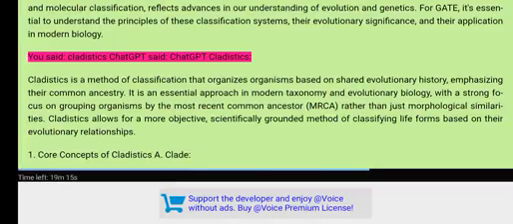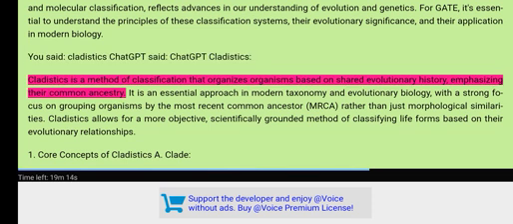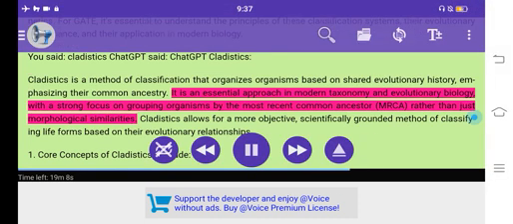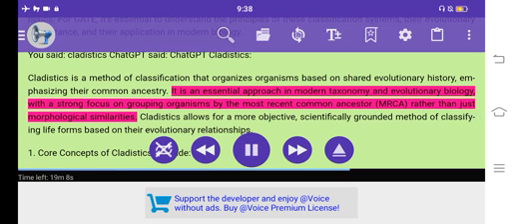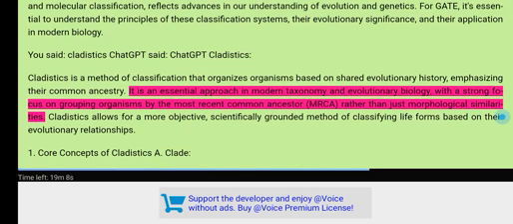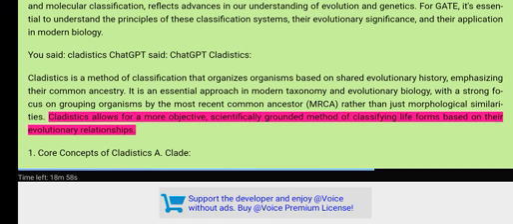Cladistics. Cladistics is a method of classification that organizes organisms based on shared evolutionary history, emphasizing their common ancestry. It is an essential approach in modern taxonomy and evolutionary biology, with a strong focus on grouping organisms by the most recent common ancestor, MRCA, rather than just morphological similarities. Cladistics allows for a more objective, scientifically grounded method of classifying life forms based on their evolutionary relationships.